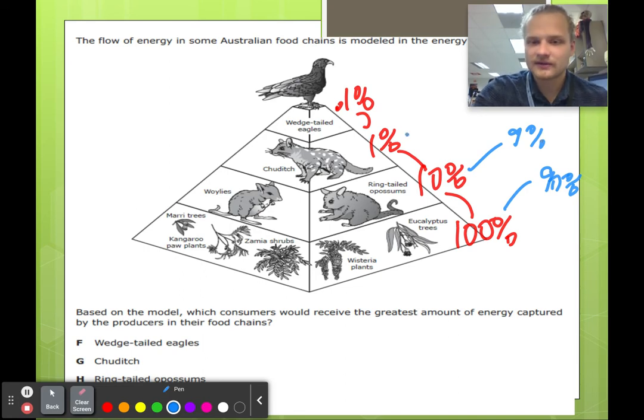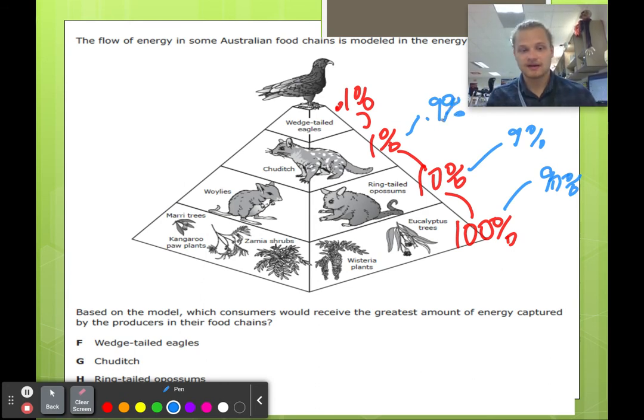Now, to explain this, the reason you lose heat is because each of these animals needs to live. They need to do stuff. Okay. So the plants need to grow and develop. The ring-tailed opossum needs to walk around and find more things to eat. Same with the wedge-tailed eagle and the chuditch. They all got to do stuff.